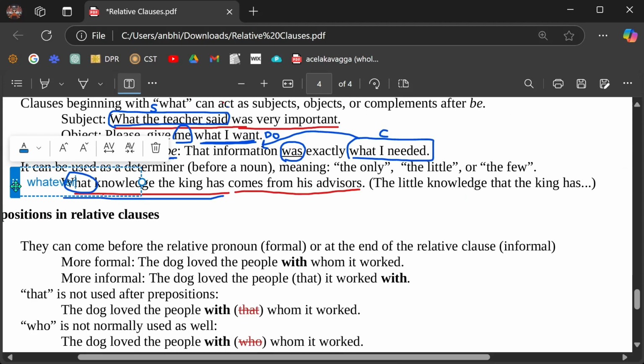Whatever knowledge the king has comes from his advisors. This is much more common. You see, instead of what, we say whatever. Because it's one, you see the red color is one clause. You cannot separate it with commas anywhere.